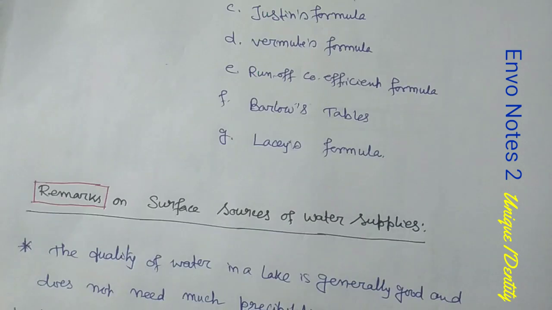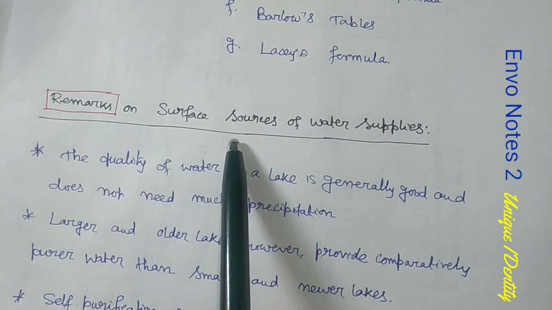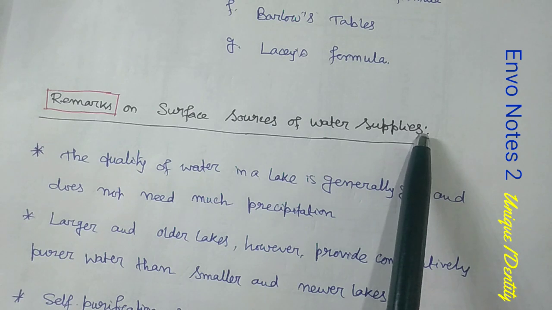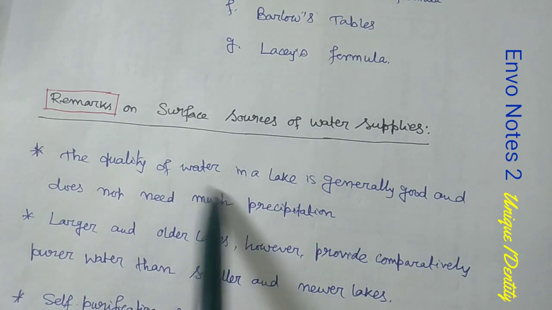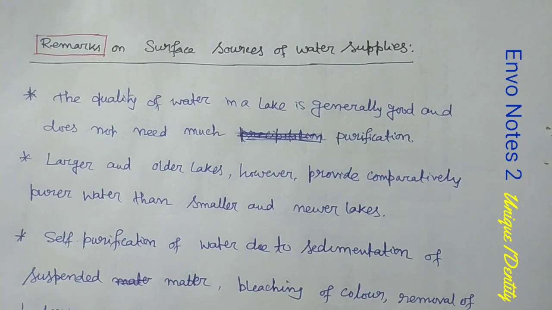Okay. Now the next thing is remarks on surface sources of water supplies. So these are the main points which I have jotted down by going through the textbook in detail, and for you only I have made this. Okay.